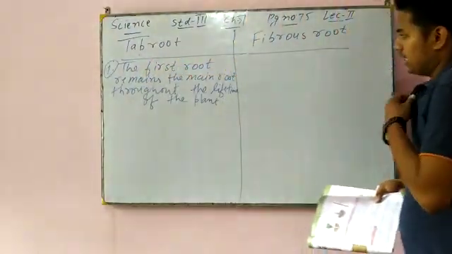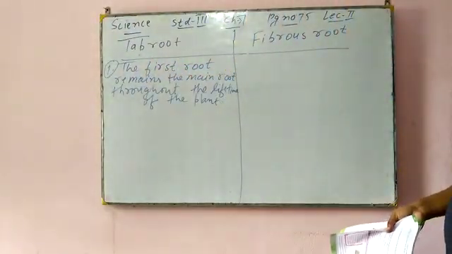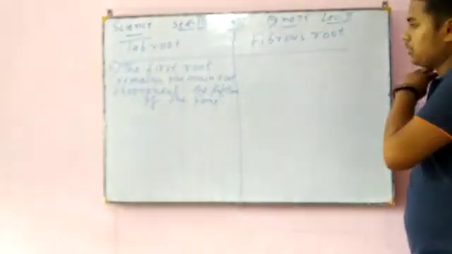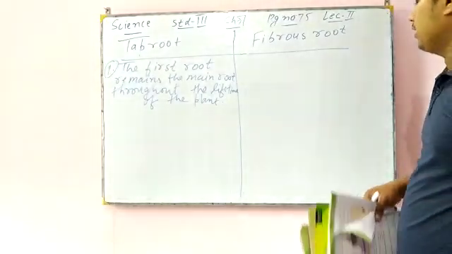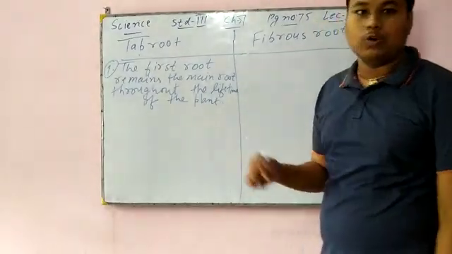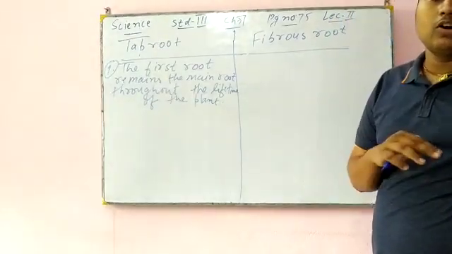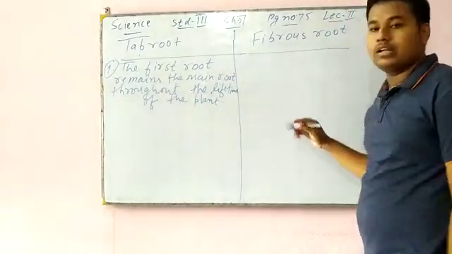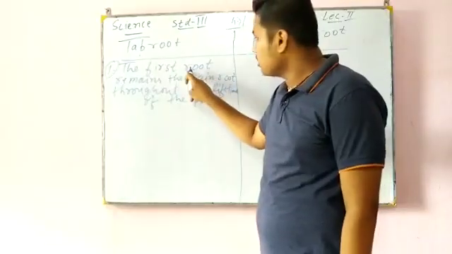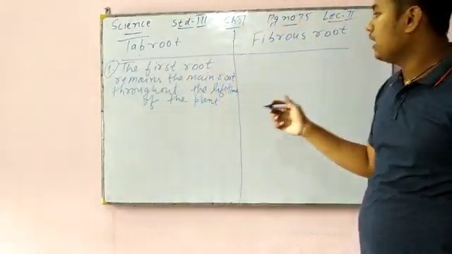Whatever first root comes, it remains the main root throughout life, unless it is cut by a machine or eroded by wind. Until then, whatever first root comes will remain for the lifetime.